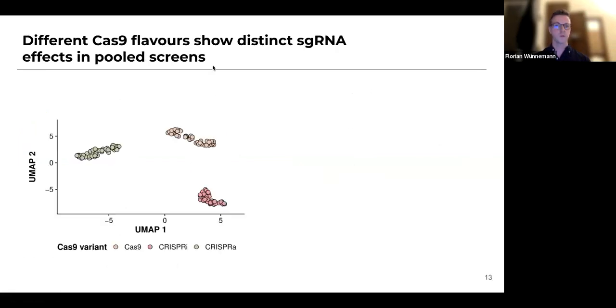The first thing that we looked at was treating each of these independent libraries as one sample. So each dot in this plot represents one of these top and bottom 10% libraries. We wanted to see whether, if we treat them like a sample in RNA-seq or similar, the signatures of the top 10% of guide RNAs that we find within each sample reflect their different Cas flavors. And this is exactly what we see. Samples that come from CRISPR-I libraries cluster with CRISPR-I libraries, CRISPR-A with CRISPR-A, and Cas9 with Cas9, indicating that these different Cas flavors really have distinct effects on these different cell lines and on these different phenotypes.